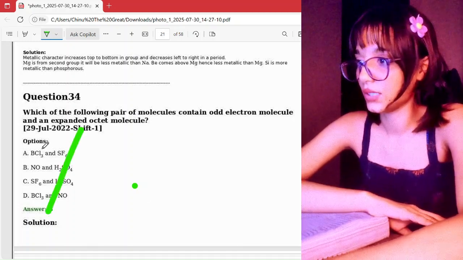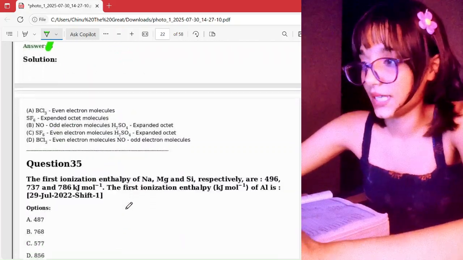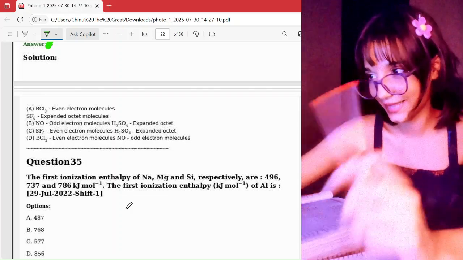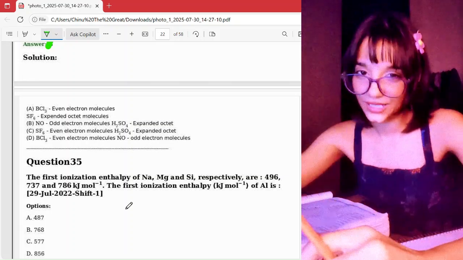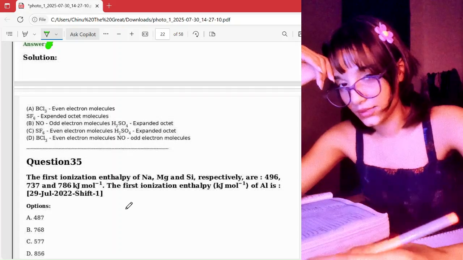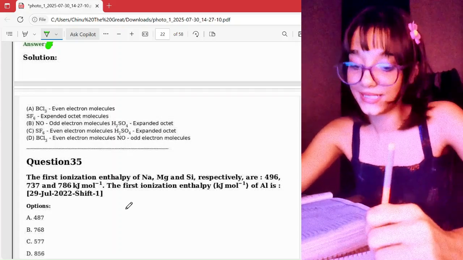We'll not do this. Okay, I'm not gonna show the answer this time yet. First ionization enthalpy of sodium, magnesium, and silicon respectively are this, and this. First ionization enthalpy of aluminium, however you say it. Well, we know that first ionization enthalpies increase across the period and decrease down the group.